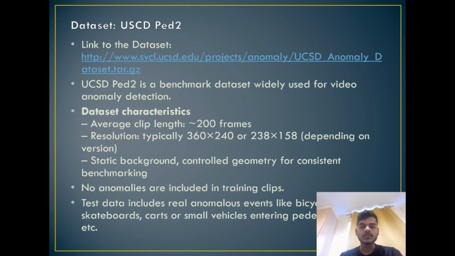Training clips contain only normal pedestrian motion. Testing clips include anomalies such as bicycles, skateboards, cars, and vehicles entering pedestrian spaces. The dataset has a static background and controlled geometry, making it easier to focus on model behavior rather than dataset complexity. Although it is a controlled dataset, it is extremely useful for benchmarking because nearly every research paper uses it, allowing direct comparison. And the project goals.